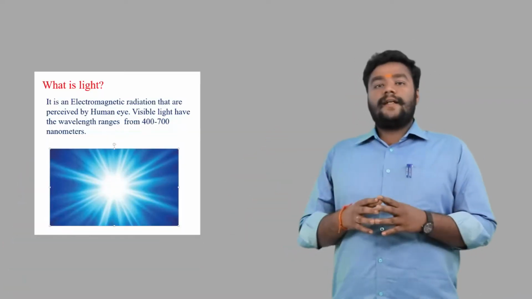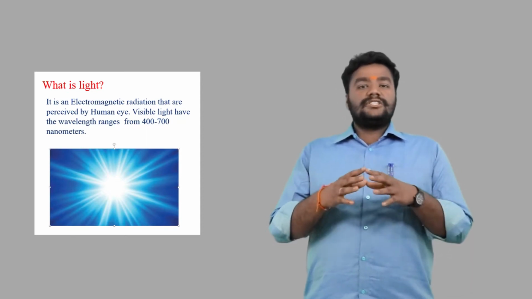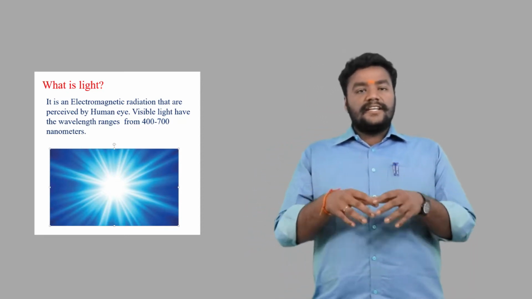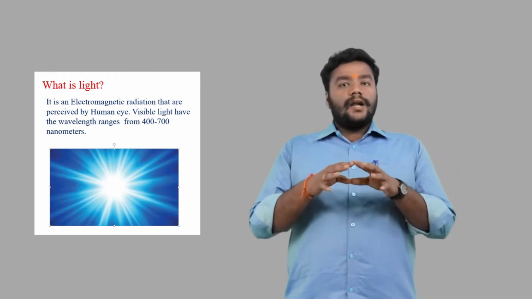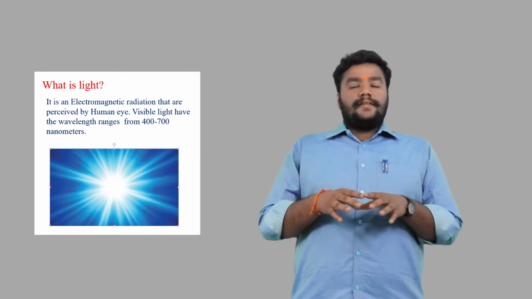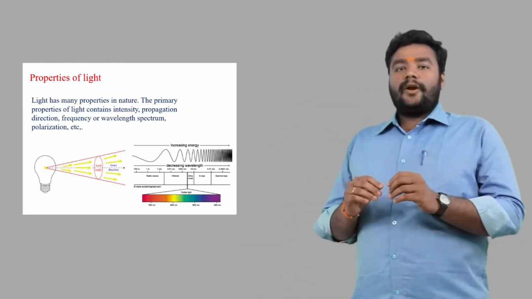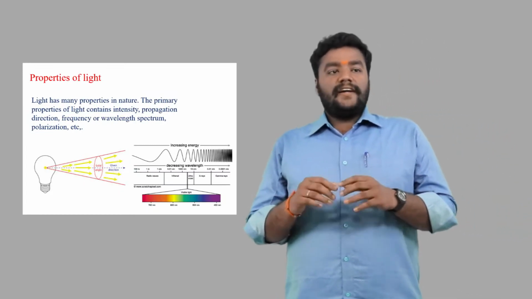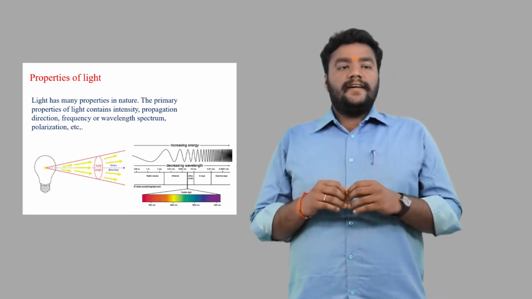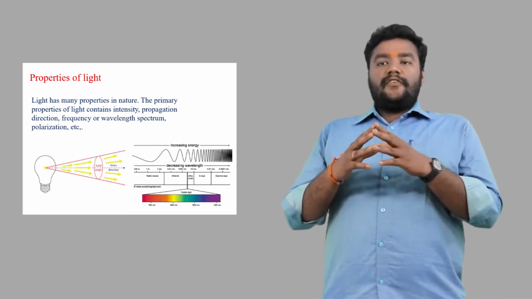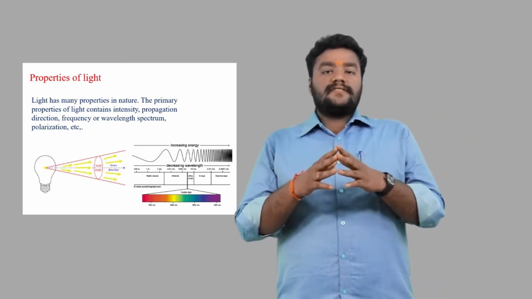What is light? The term light sometimes refers to electromagnetic radiation of any wavelength, whether it is visible or not. In this sense, gamma rays, microwaves, and X-rays are also light. Like all types of EM radiation, that is electromagnetic radiation, visible light propagates as waves. Next, properties of light. Major properties of light are direction, frequency, wavelength, and intensity. Next, the speed of light in vacuum is 3 × 10^8 meters per second. It's a fundamental constant of nature.